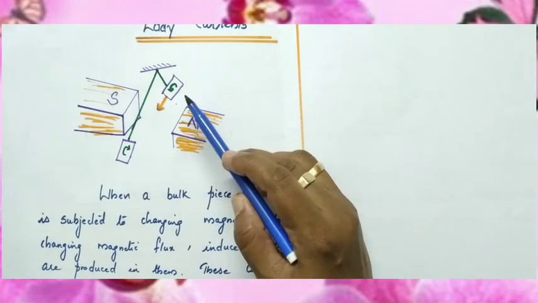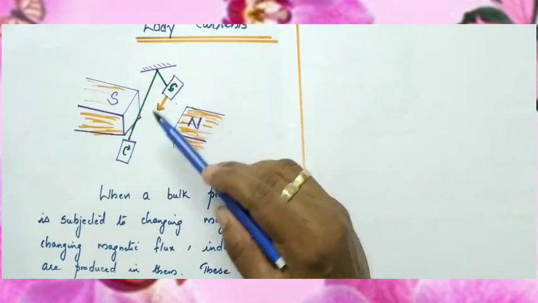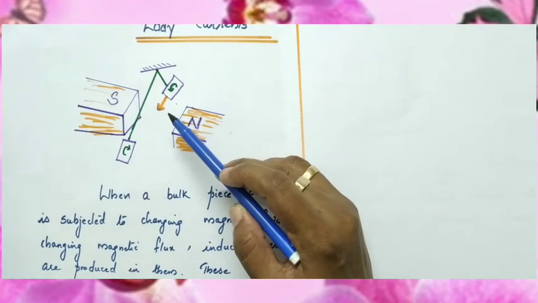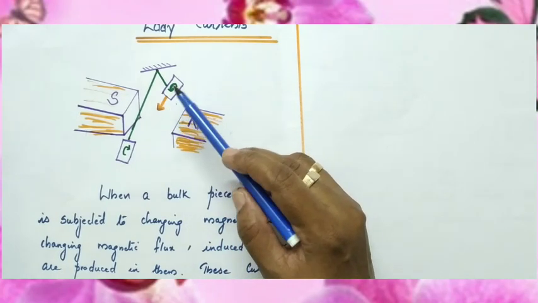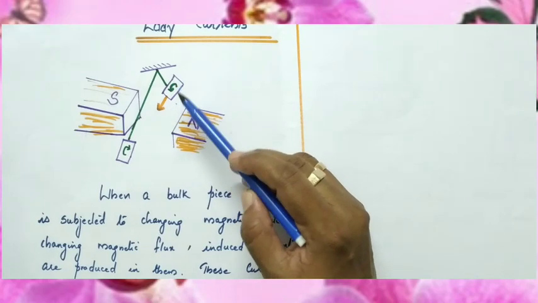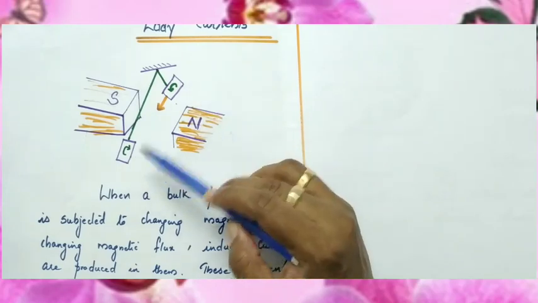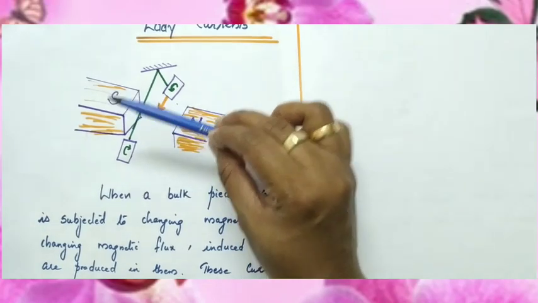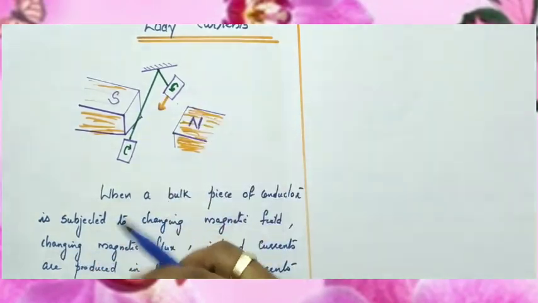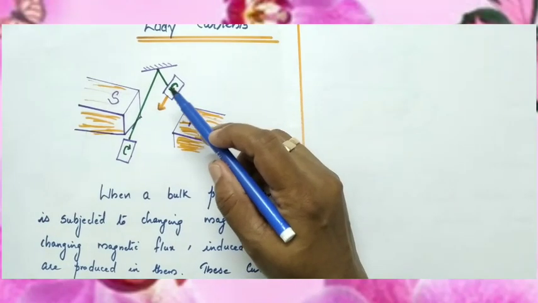It changes. The magnetic flux varies, and hence EMF is induced in the copper sheet.